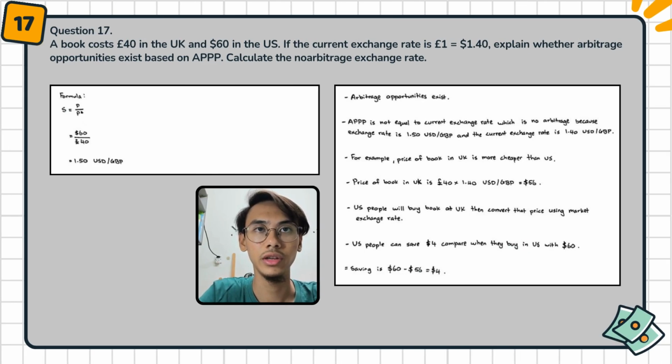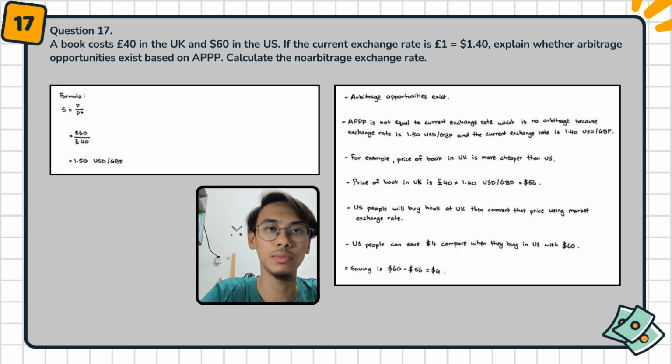Question number 70: a book costs £40 in the UK and $60 in the US. If the current exchange rate is £1 equal to $1.40, explain whether arbitrage opportunities exist based on absolute purchasing power parity. Calculate the no-arbitrage exchange rate. Firstly, we must use the formula S equal to P divided by P star. We can calculate by $60 divided by £40. The value we get is $1.50 per British pound.